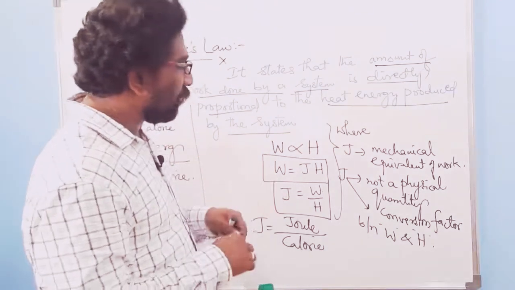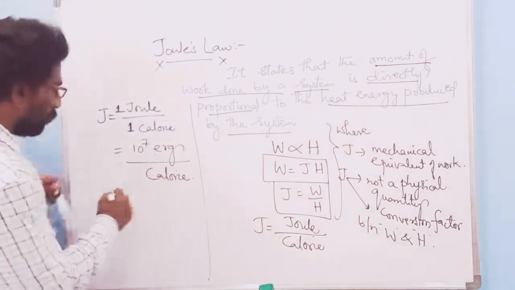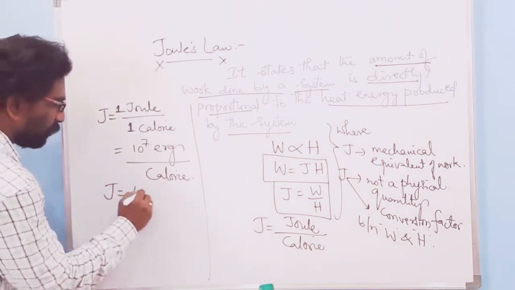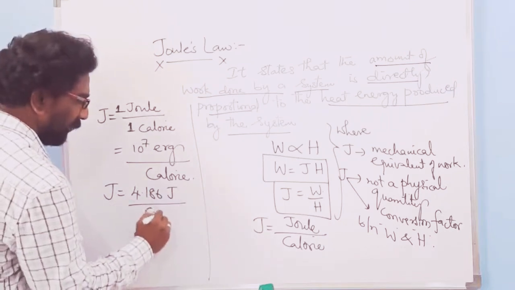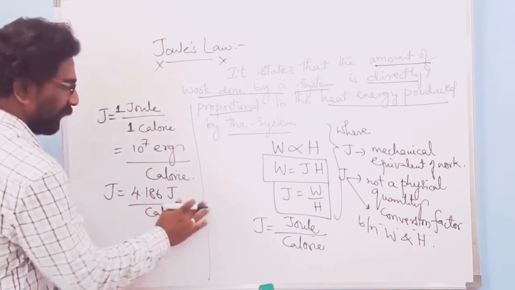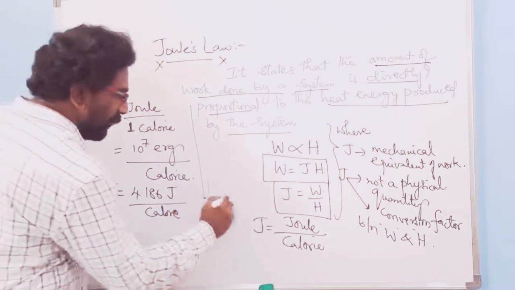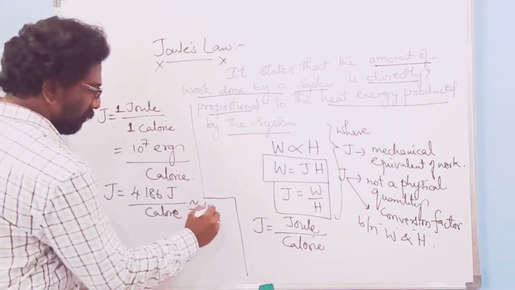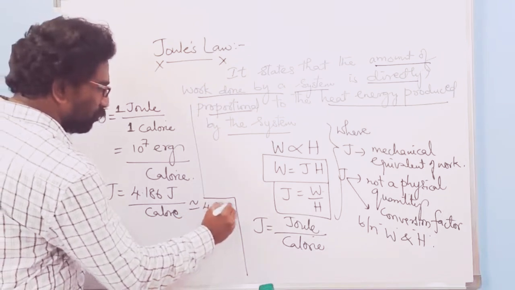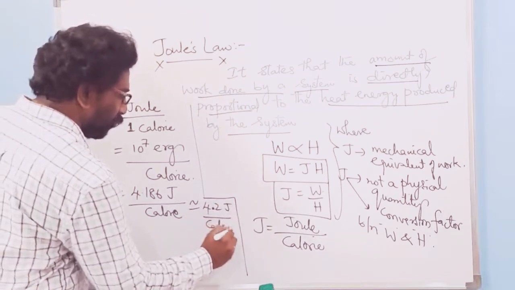So let us see now the value of this J. J can be written as 4.186 joule over calorie, which is again approximated to 4.2 joule over calorie.